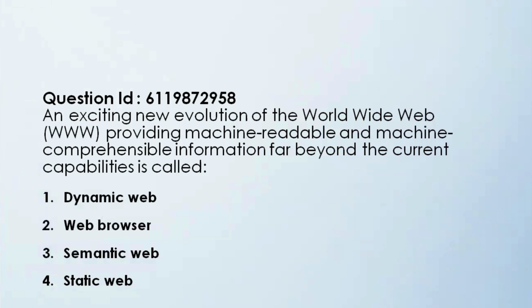The next question on ICT is, an exciting new evolution of the World Wide Web, WWW, providing machine-readable and machine-comprehensible information far beyond the current capabilities is called what? Is it dynamic web, web browser, semantic web, or static web? And the correct answer, of course, is semantic web.